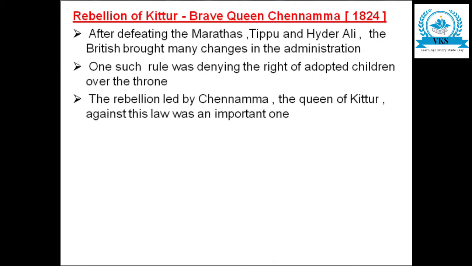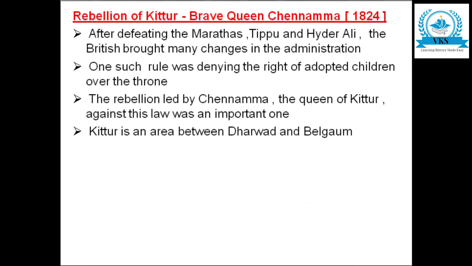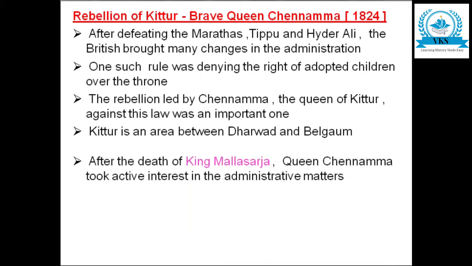The rebellion led by Chennamma, the Queen of Kittur, against this law was an important one. So Queen Chennamma was the person who led this rebellion against the British in Kittur. Kittur is an area between Dharwad and Belgaum in Karnataka.